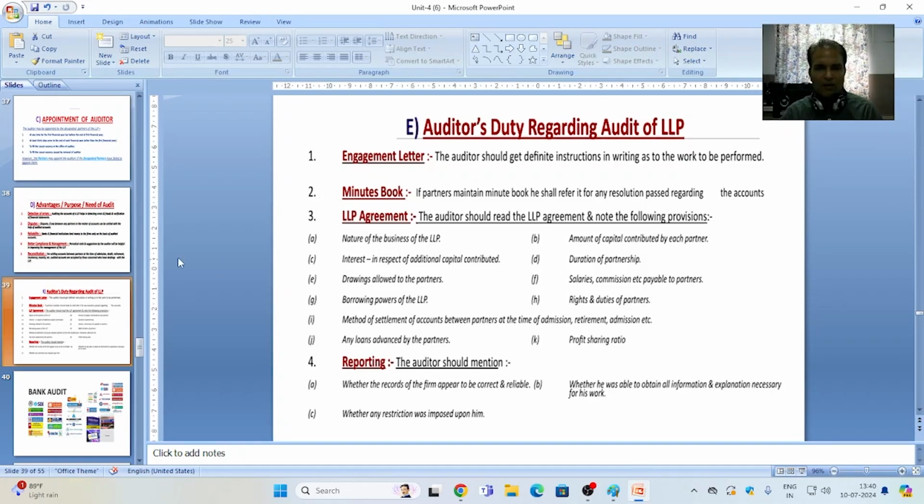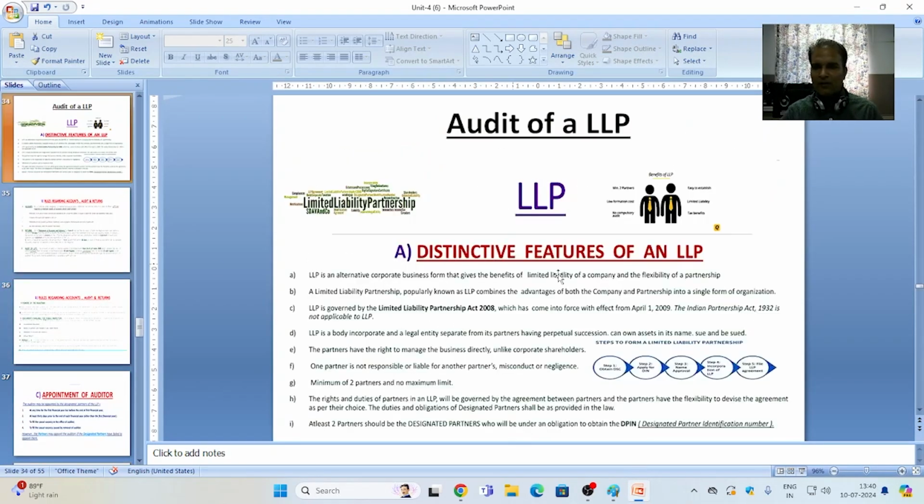So in case of an LLP audit, the auditor has to be very much concerned about the proceedings, procedures and features of the LLP. With knowledge of the specific features of an LLP, the auditor can make his audit plan in a very systematic way.